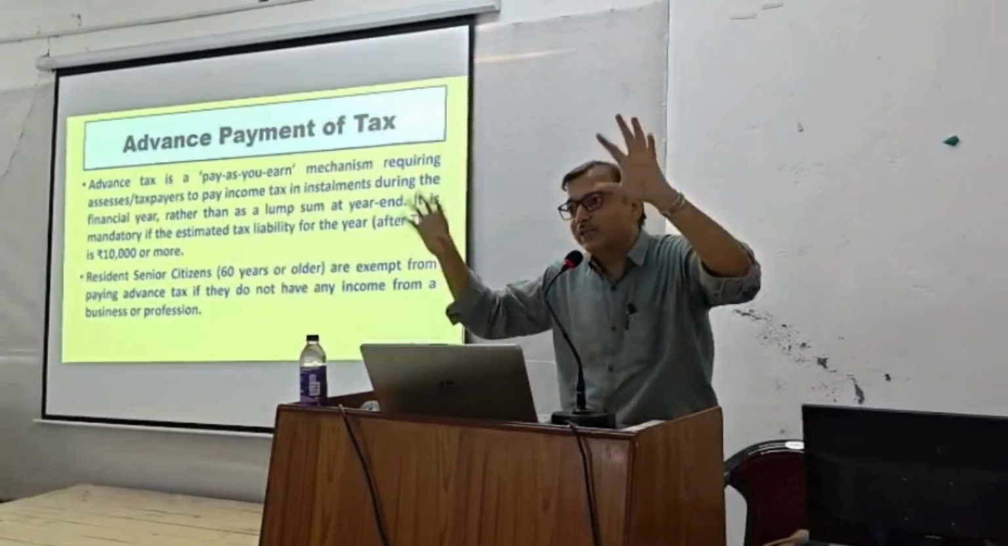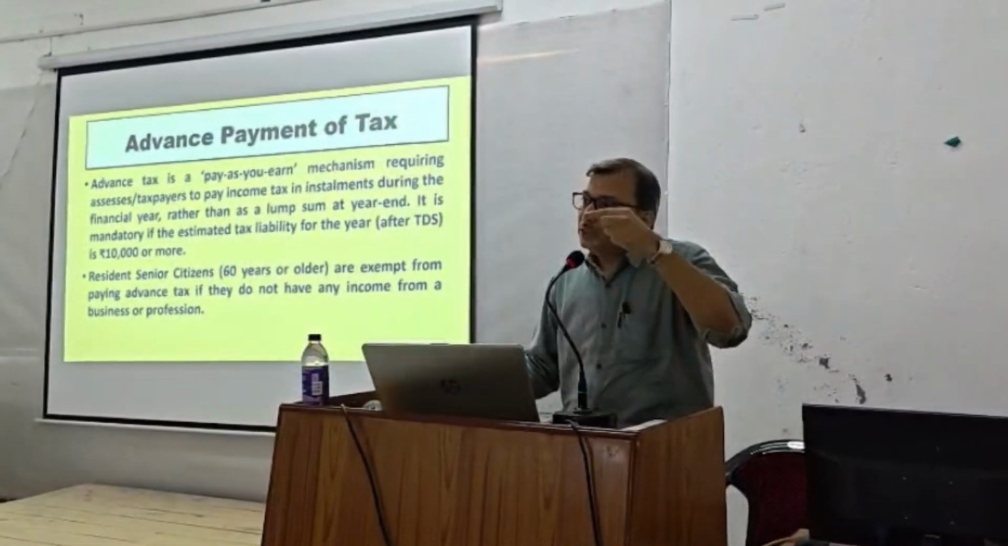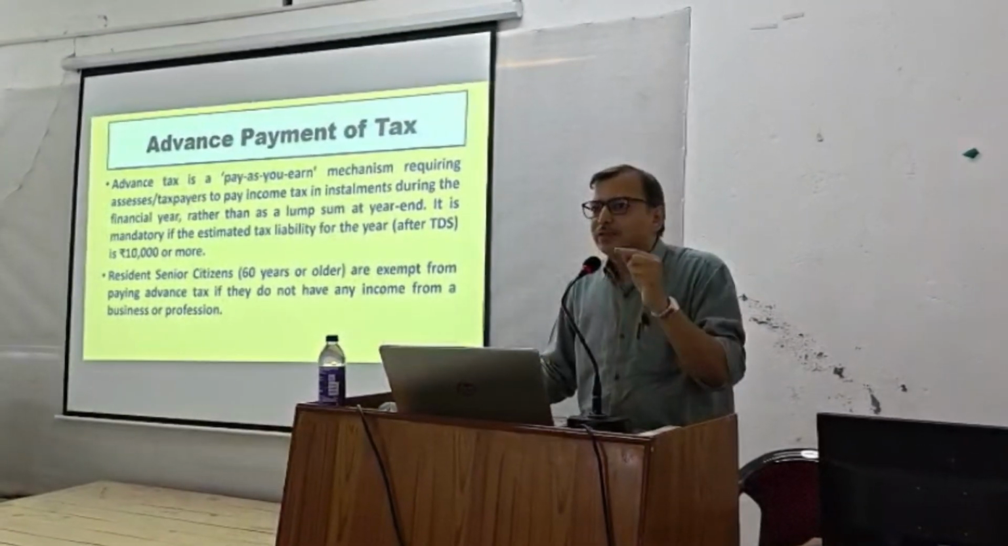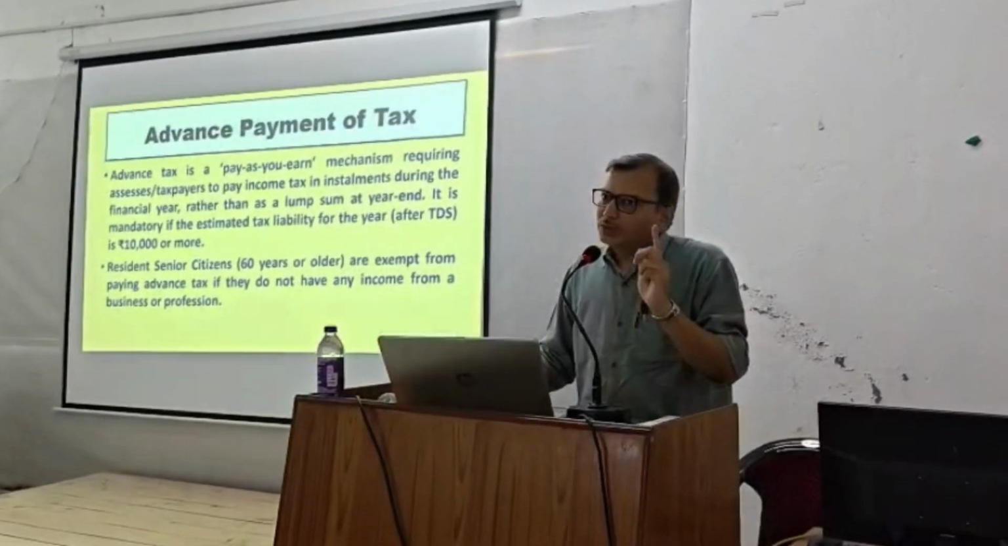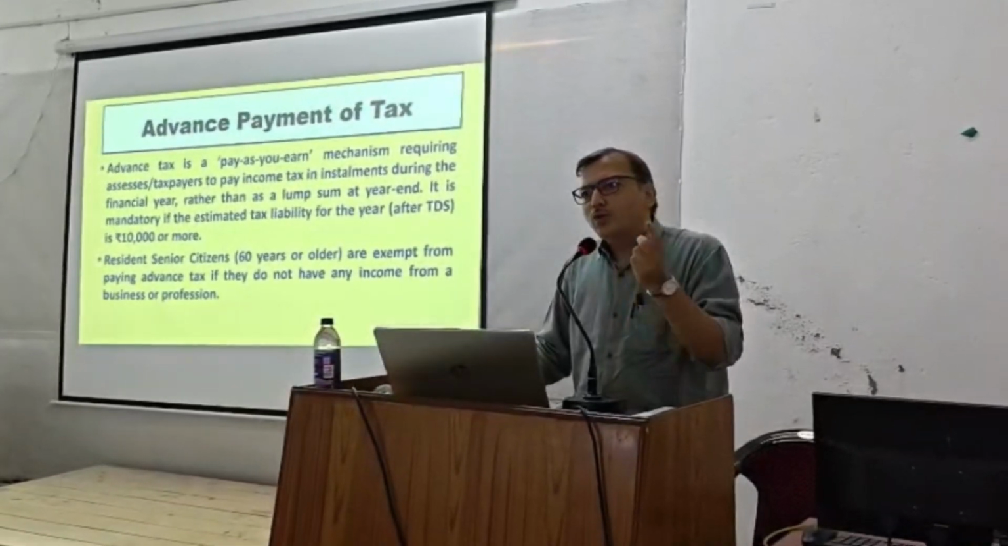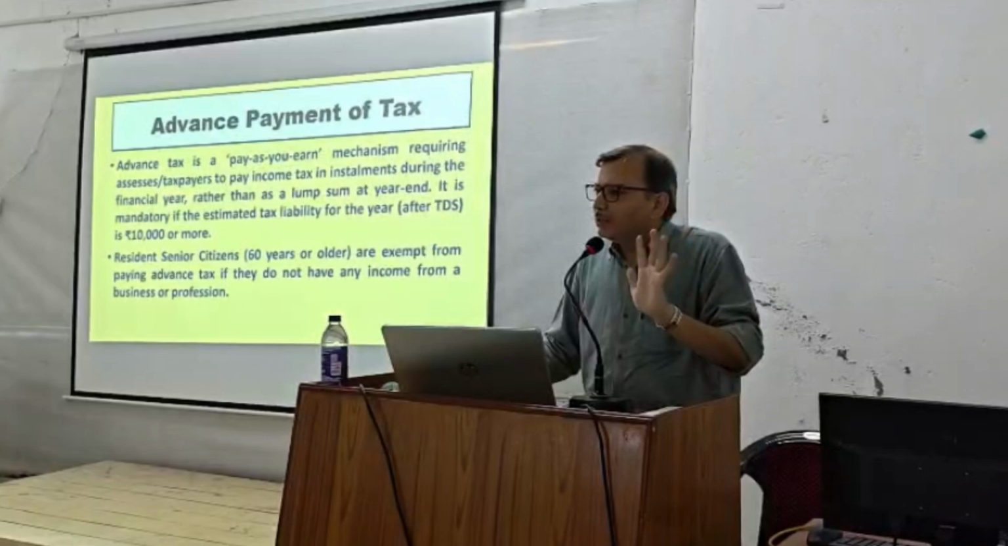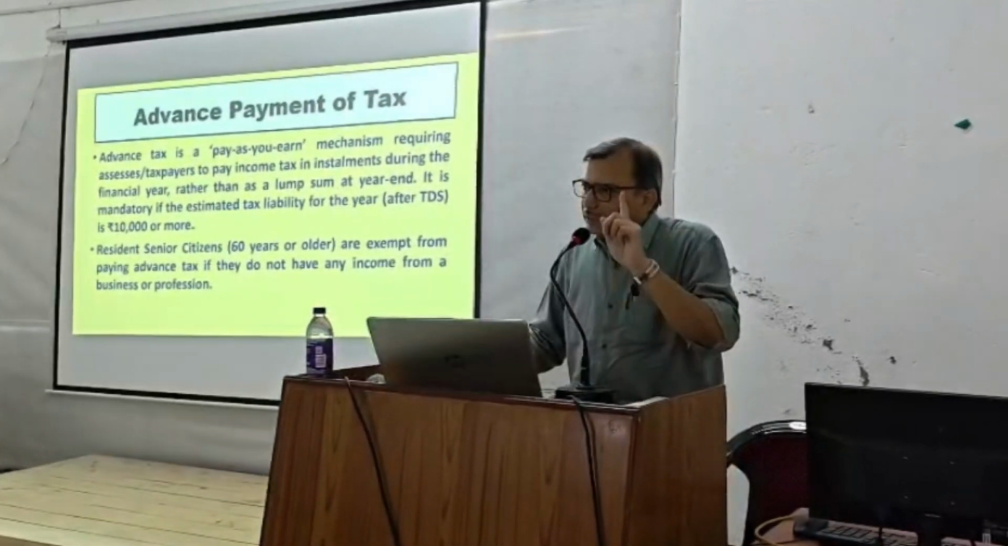You can pay more than the required installments, but you have to pay if your advance tax liability is 10,000 or more. So it is very much clear that those who have advance tax liability of less than 10,000 are not liable to pay. Clear? That is the first thing.